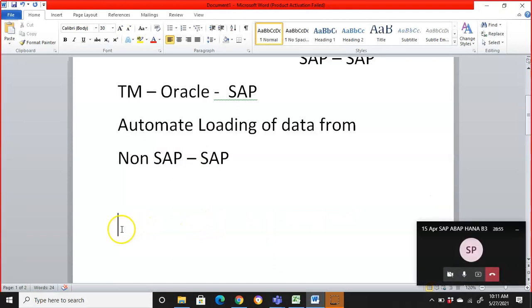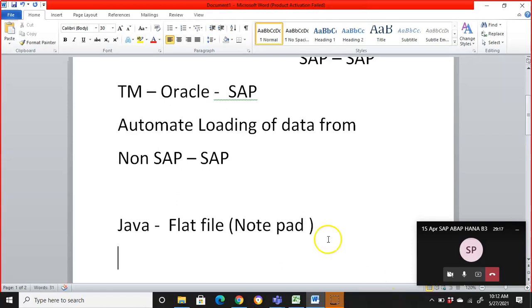Now let's go into the concept. The general practice is that we get the data from some legacy system into a flat file. What do I mean by flat file? For example, Notepad, WordPad or Excel. We dump the data into a flat file, and from there we move it to SAP. This is the general practice in conversions.